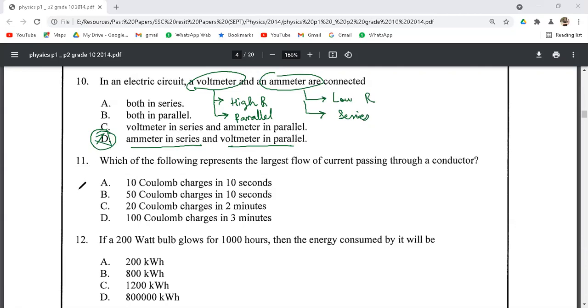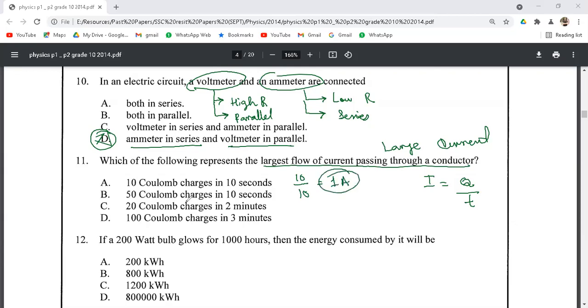Next, we have question number 11. Which of the following represents the largest flow of current passing through the conductor? So we have to find the largest current. In this case, we know that I is equal to charge over time. So in option A, 10 coulomb charge passes in 10 seconds, 10 over 10, that is equal to 1 ampere. Similarly, in option B, charge is 50 and time is 10. So 50 over 10 will be equal to 5 ampere.